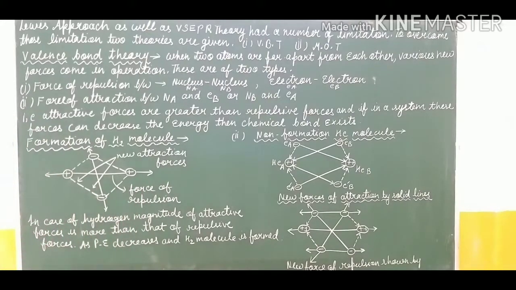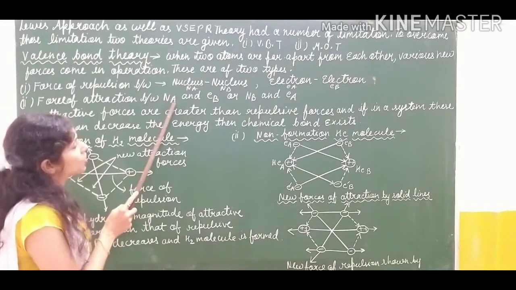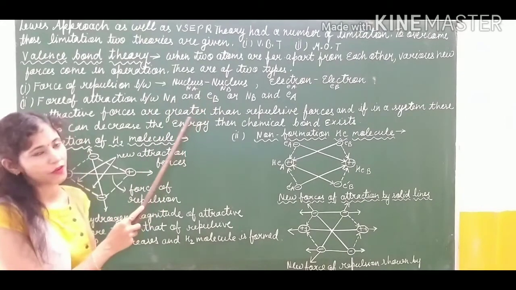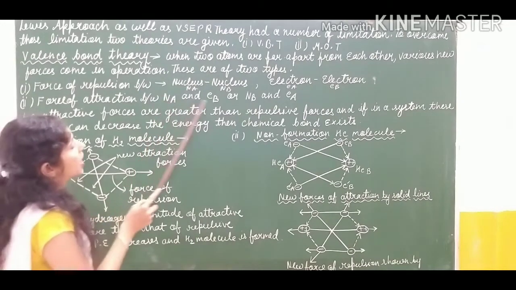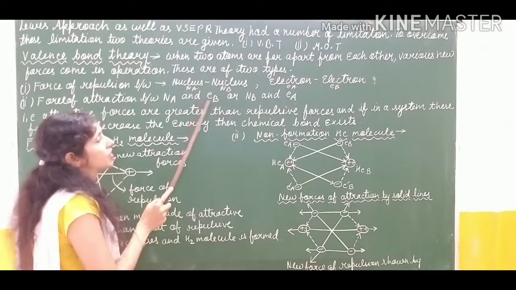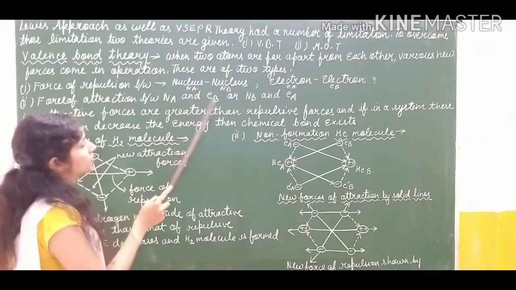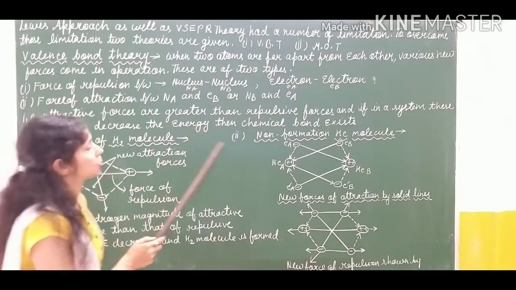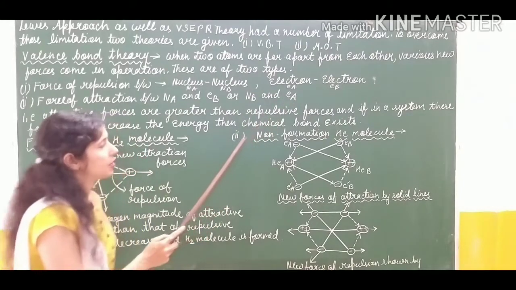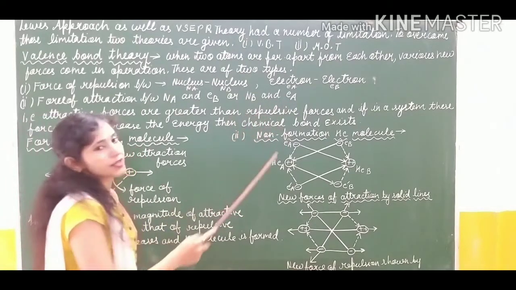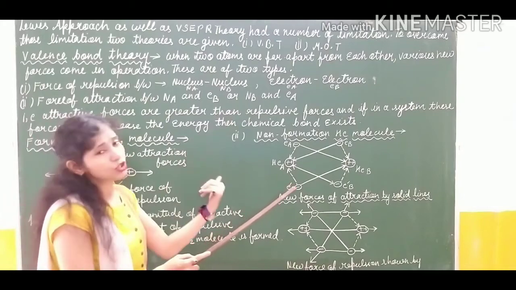Now the force of attraction we have to discuss: the nucleus of atom A and the electron of atom B, because the nucleus of atom A has a positive charge and the electron of atom B has a negative charge. Opposite charges always attract each other. In the same way, the nucleus of atom B and the electron of atom A will also have a force of attraction.